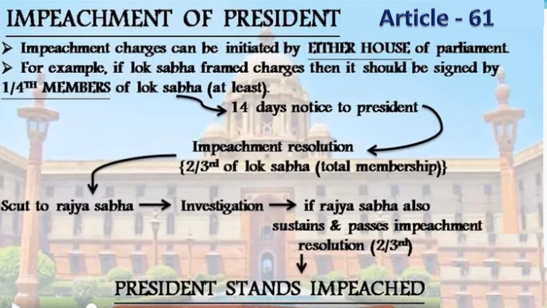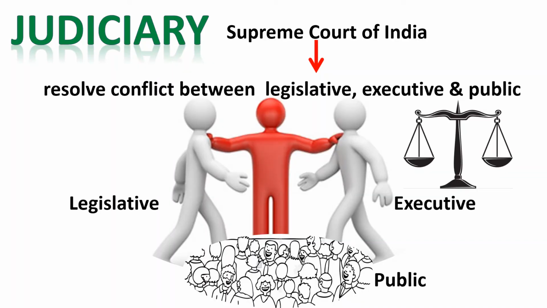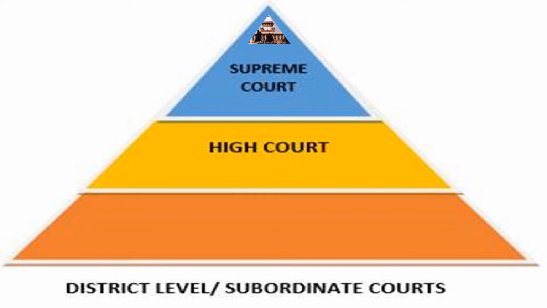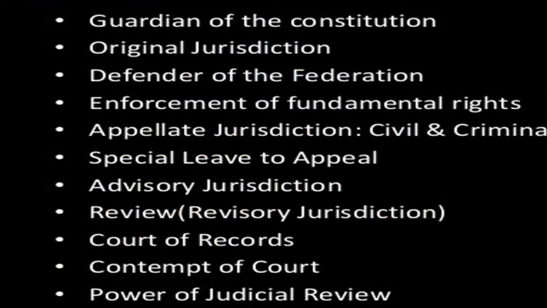Next, we have the judiciary. The judiciary is a branch of the government whose main functions are to uphold the law and protect the rights of the citizens. The judiciary in India consists of three levels: the national level, the state level, and the district level. The Supreme Court works at the national level with the Chief Justice of India as its head. It is situated in New Delhi.